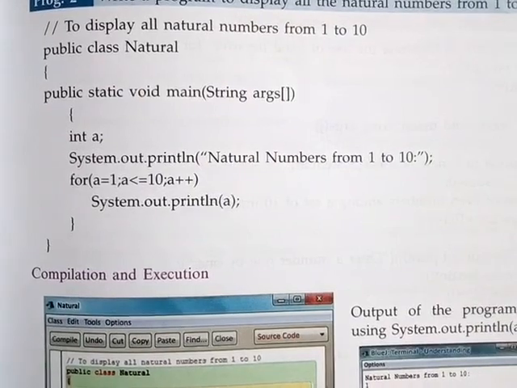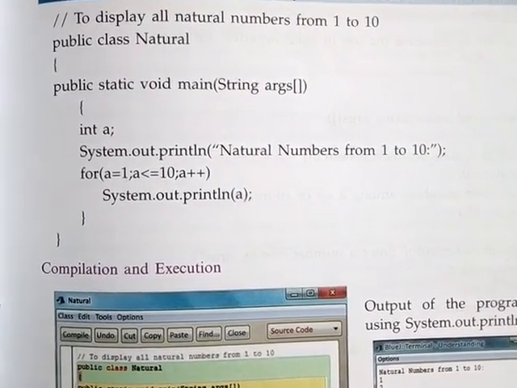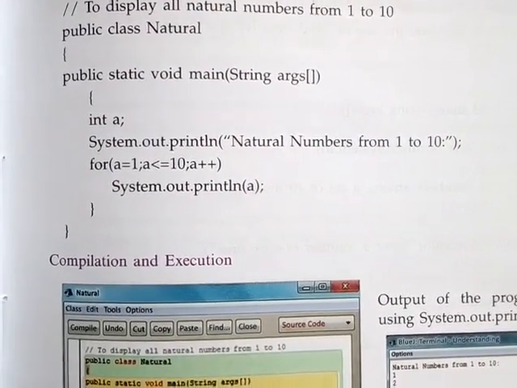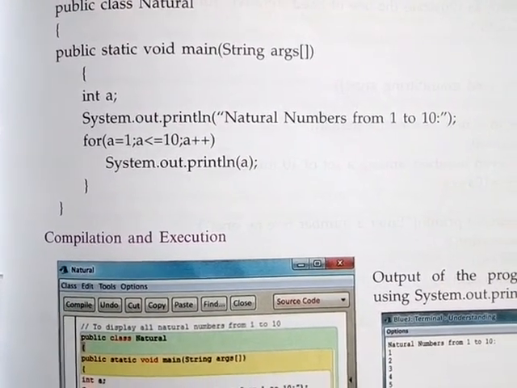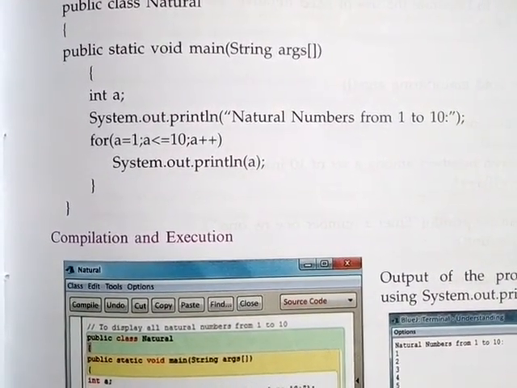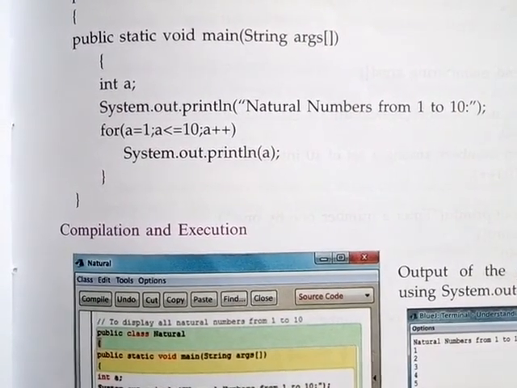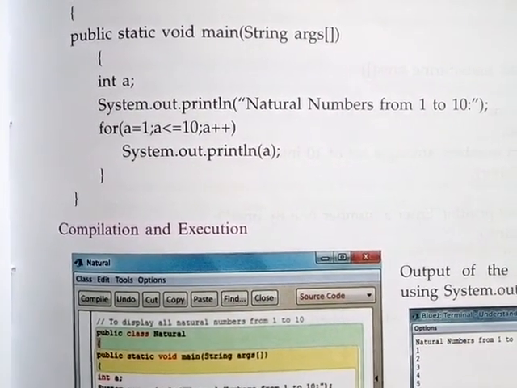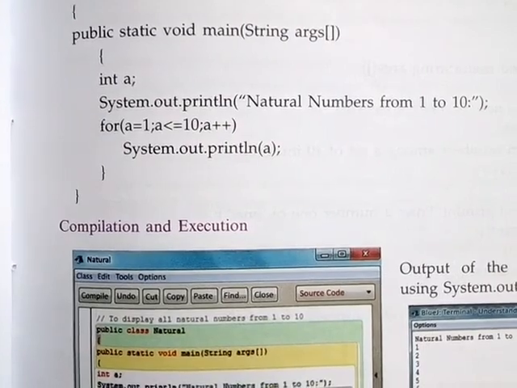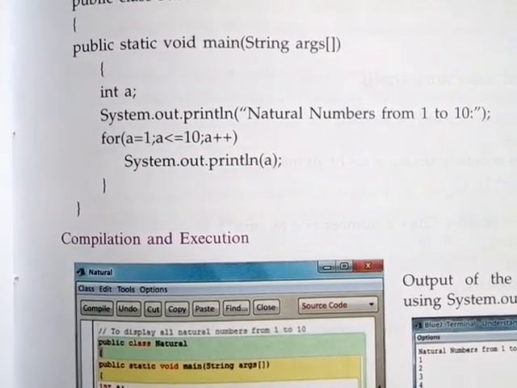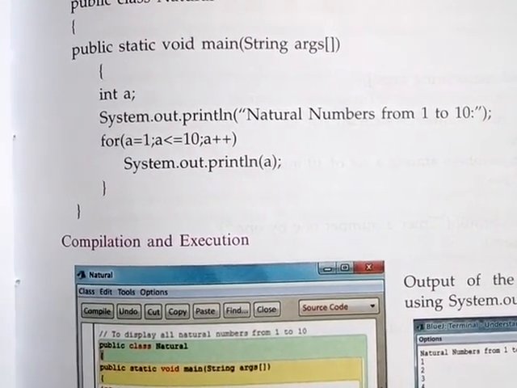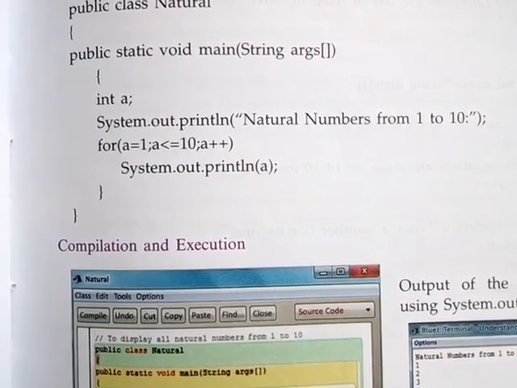See, to display all the natural numbers from 1 to 10: public class Natural, the class name, then public static void main, then int a. The main thing is the loop: for a equal to 1, a less than equal to 10, yes, a plus plus, System.out.println a. Understood? Simple. It will print the numbers line by line.